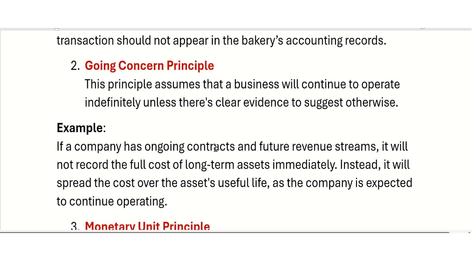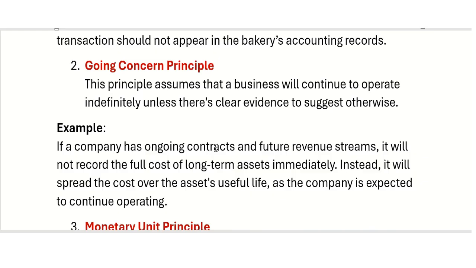The going concern principle assumes that the business will continue to operate indefinitely unless there is clear evidence to suggest otherwise. It means, for example, if the business has ongoing contracts and future revenue streams, it will not record the full cost of long-term assets immediately.